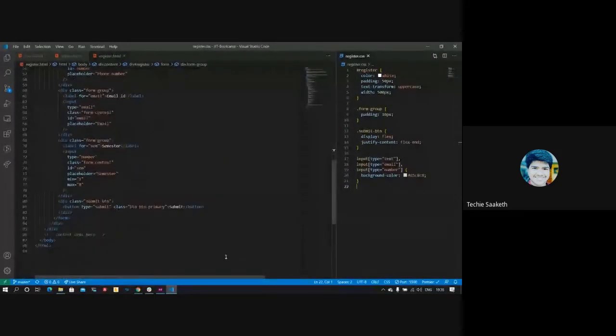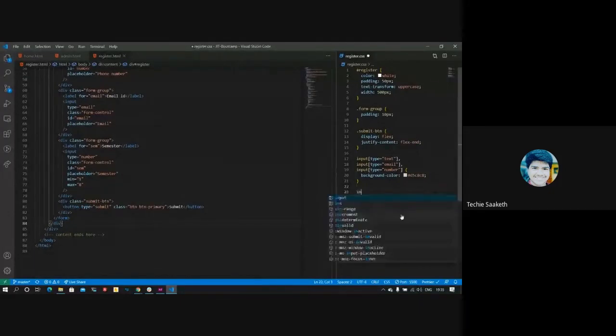We couldn't override the button's properties, so I'm defining it by our own CSS. Input type is submit, right? So I'll hold that element.